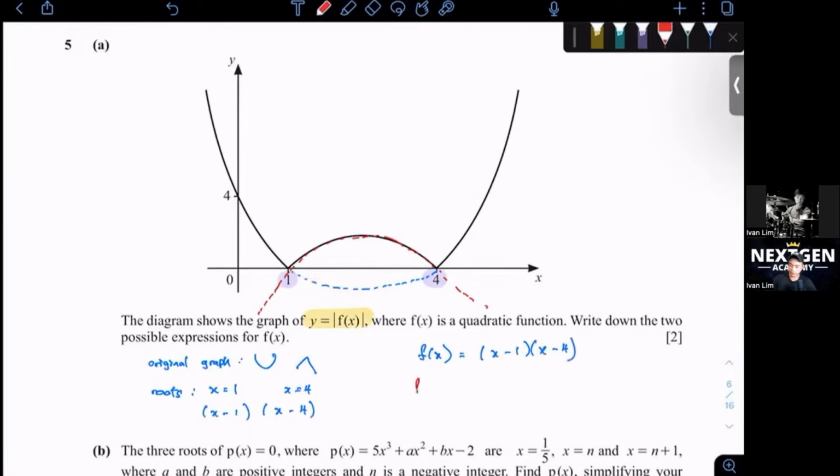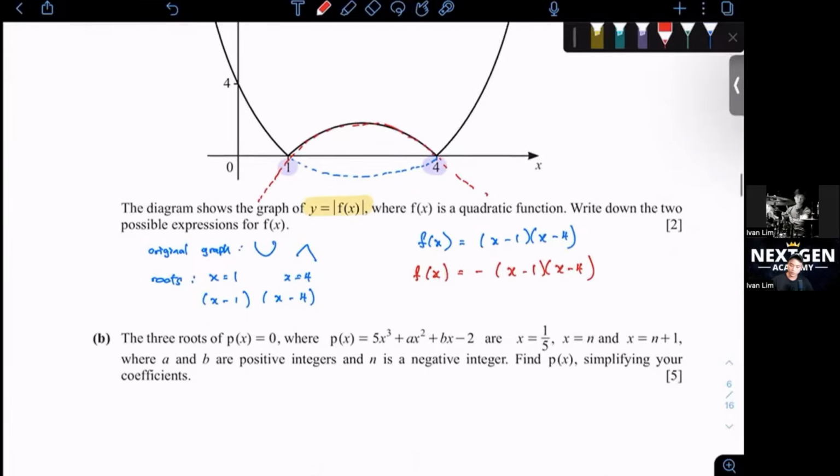Your other possible graph is just the negative of that same equation, because when you have negative a x squared, negative a, that's when you get the sad face graph.